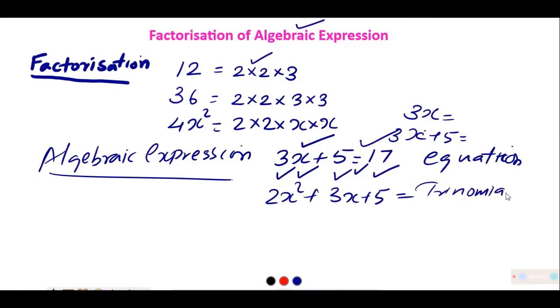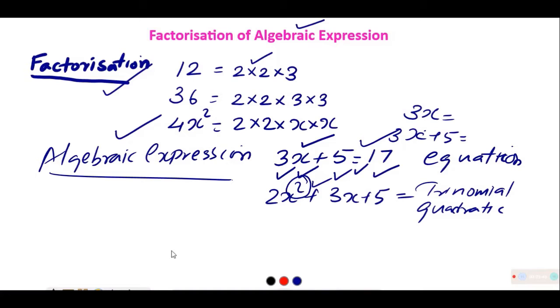Now in future you will be classifying according to the index or the degree of the variable. This has a maximum index of 2, and we will name it as quadratic trinomial or quadratic expression. All these things you will be studying by class 10. The point over here is algebraic expression is known to you, factorization is known to you.